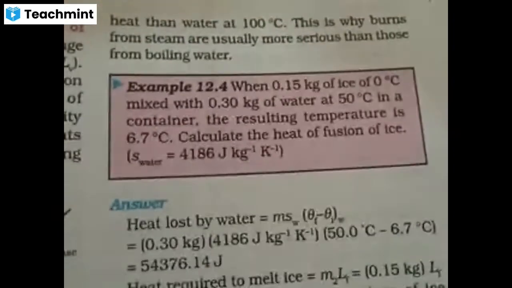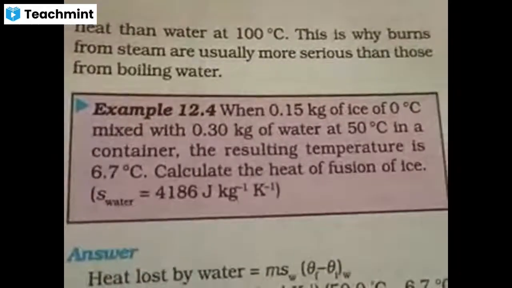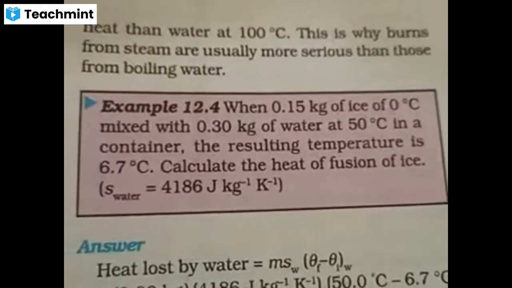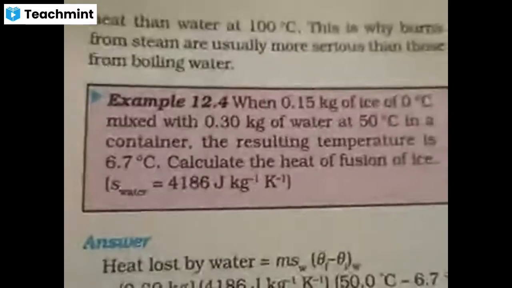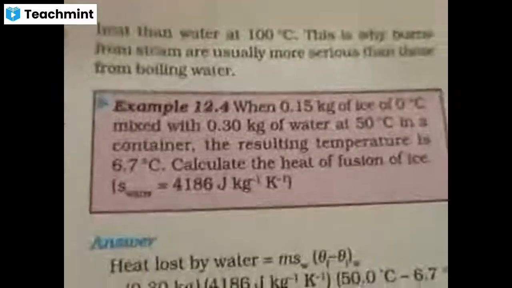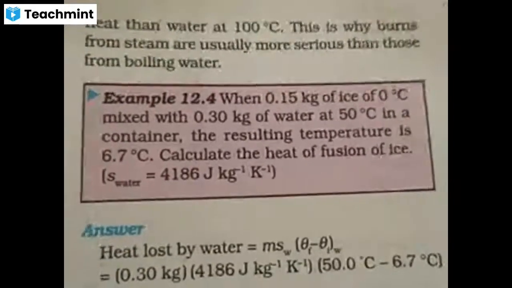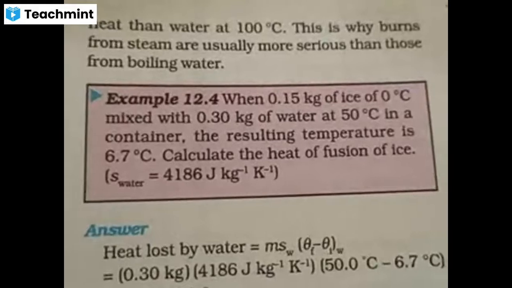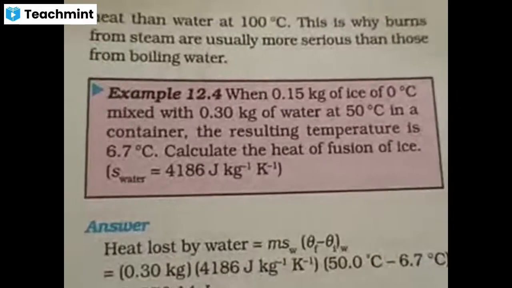Once more, recap, Ramya. Okay, listen, all of you. One more time I'm recapping this question. The question says that 0.1 kg of ice at 0 degrees Celsius is mixed with 0.3 kg of water at 50 degrees Celsius in a container. What is the resulting temperature?